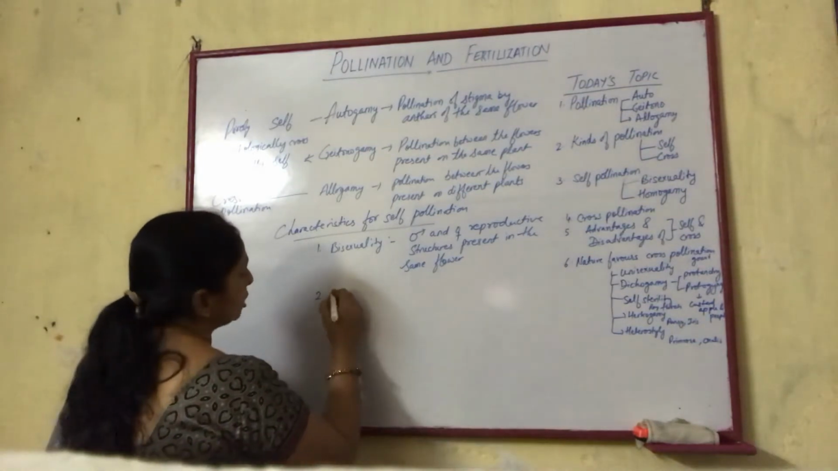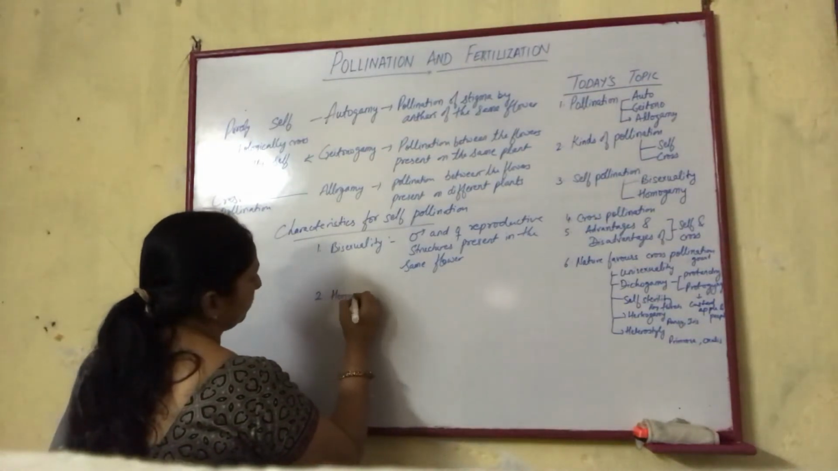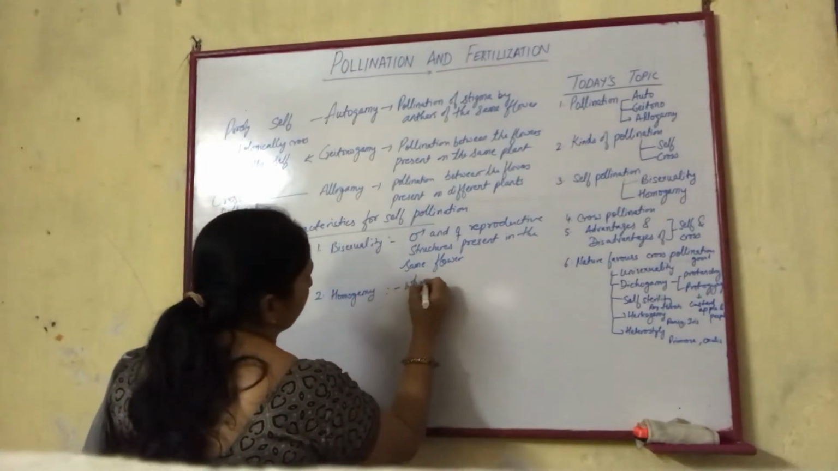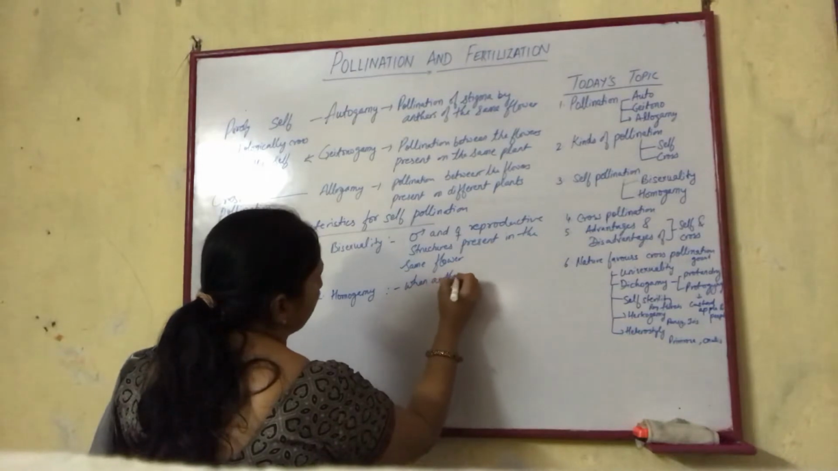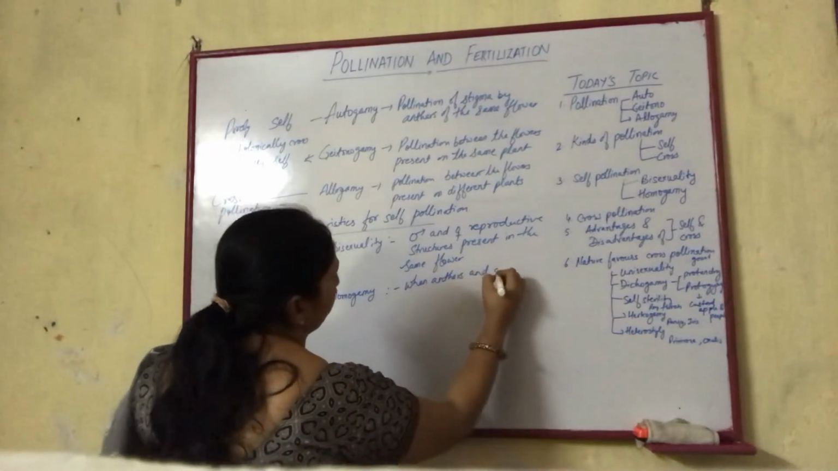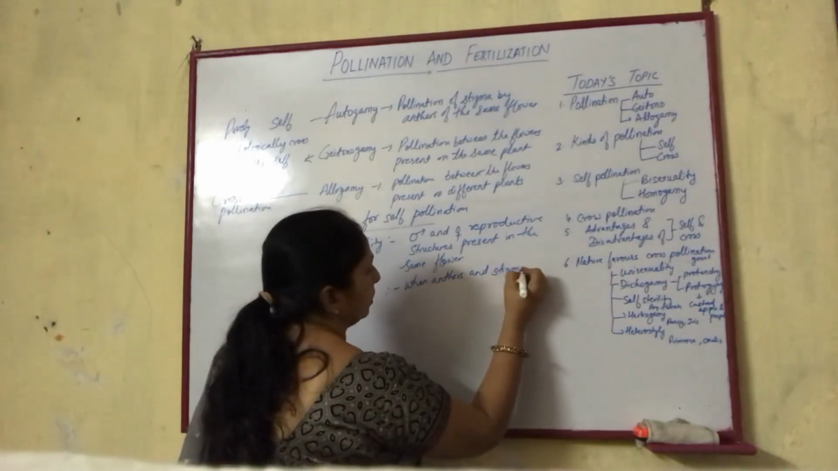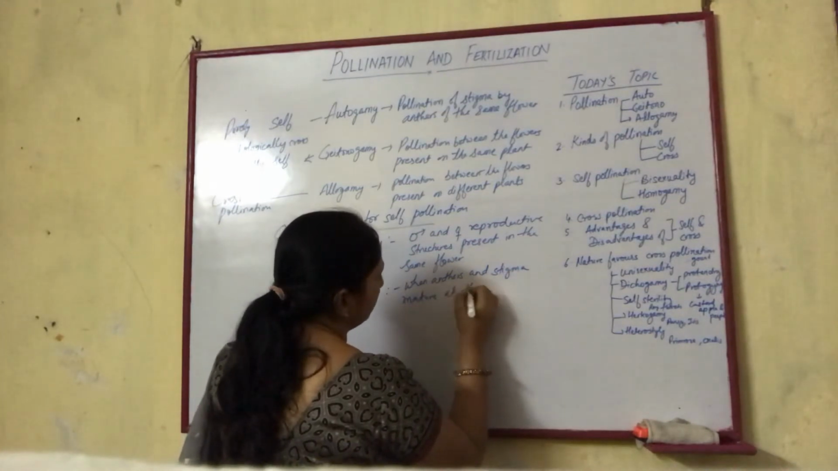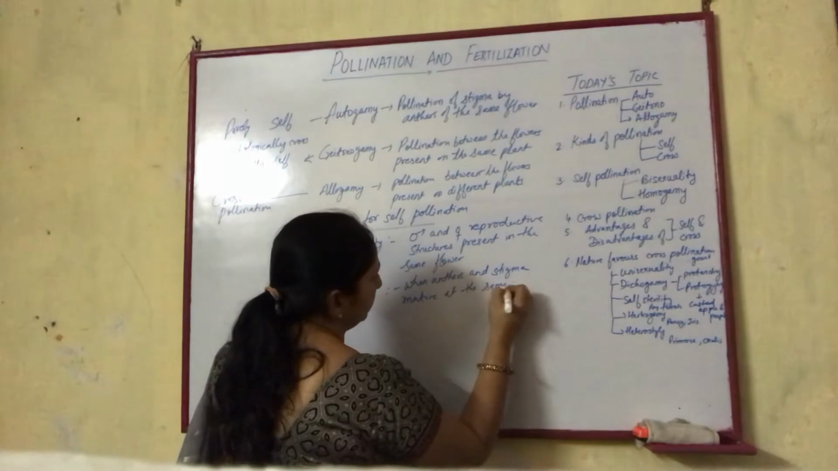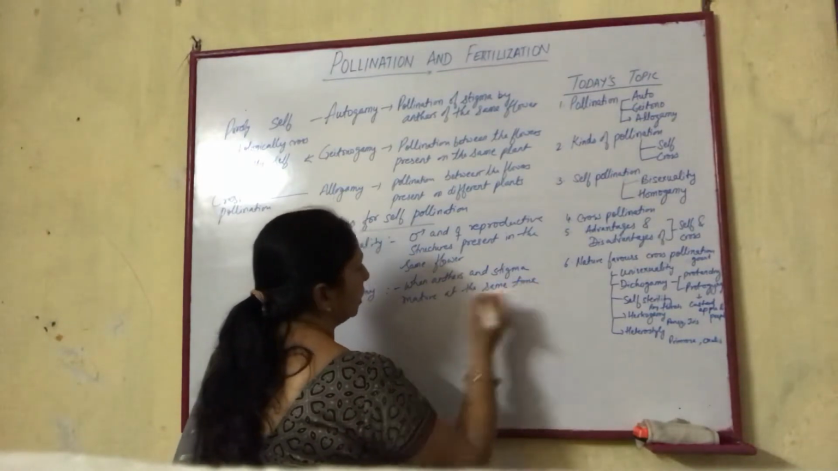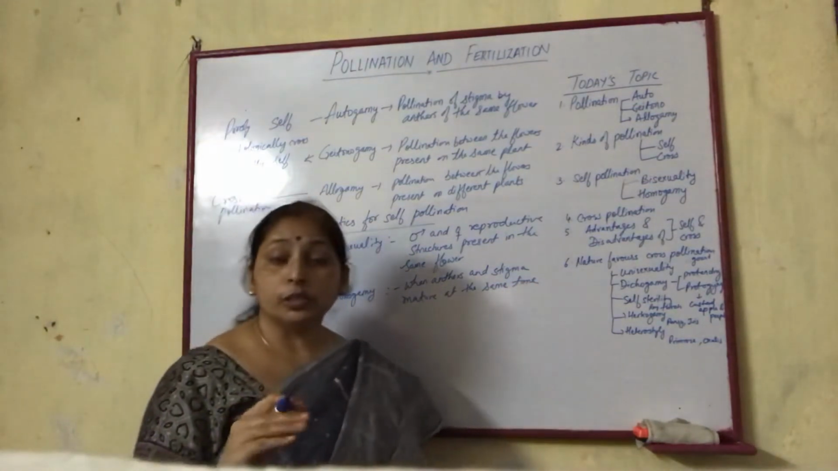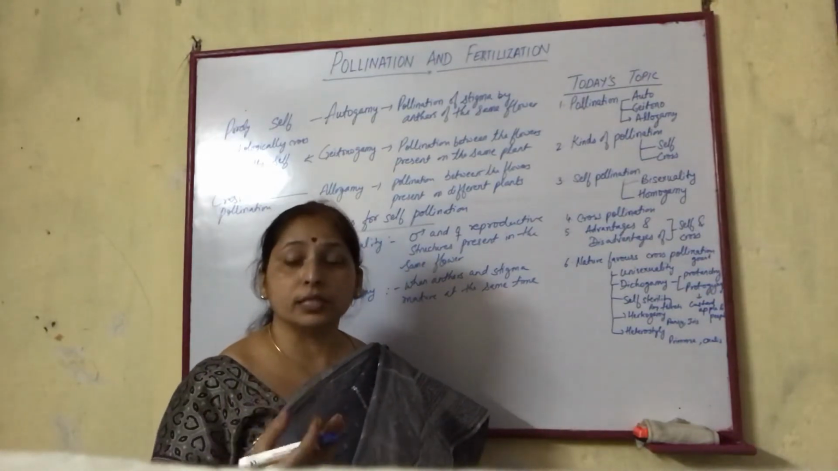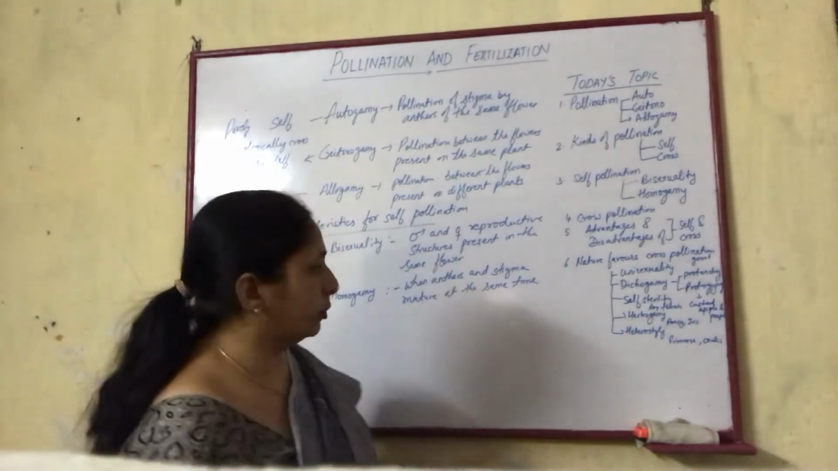Then the next is homogamy. When the anthers and stigma mature at the same time, it favors the self pollination process.